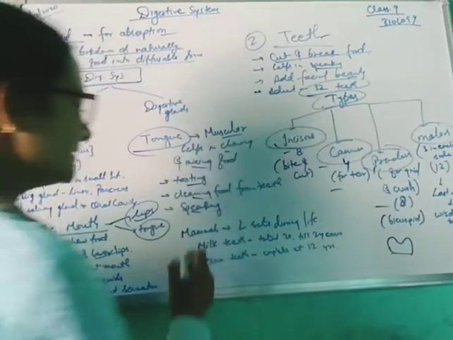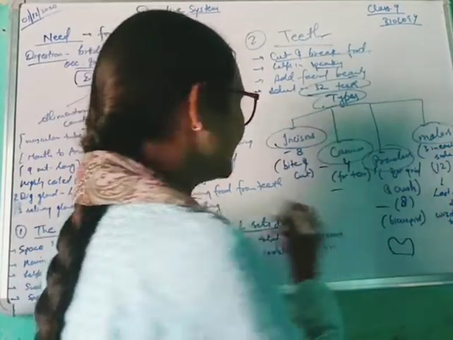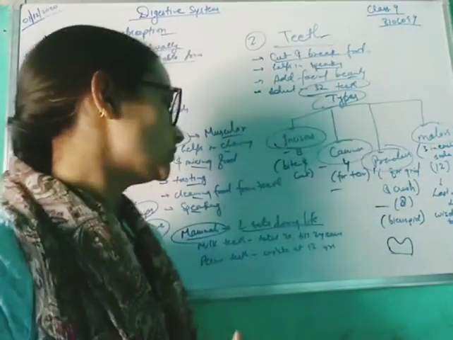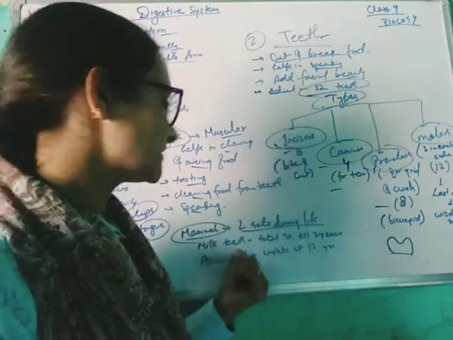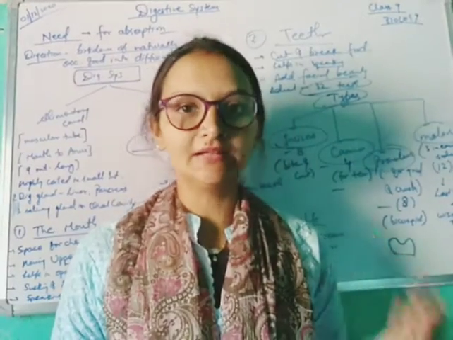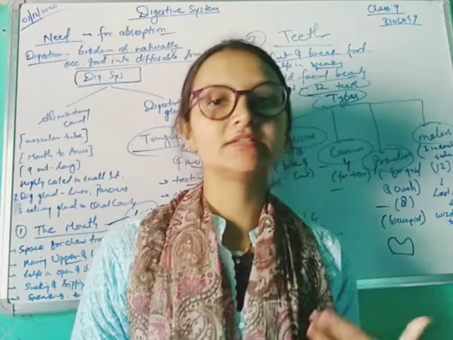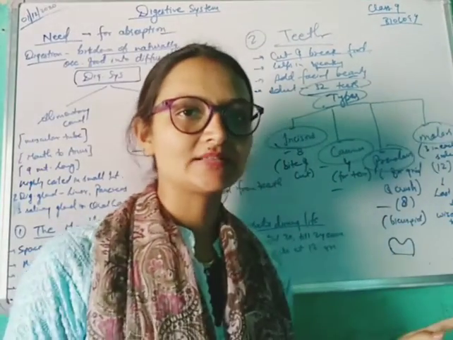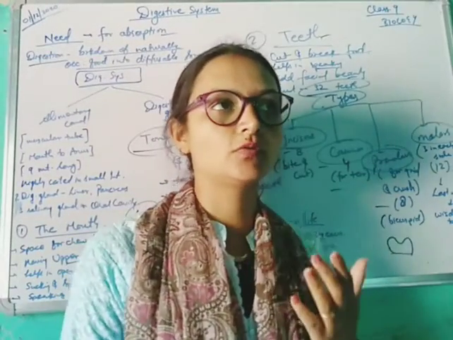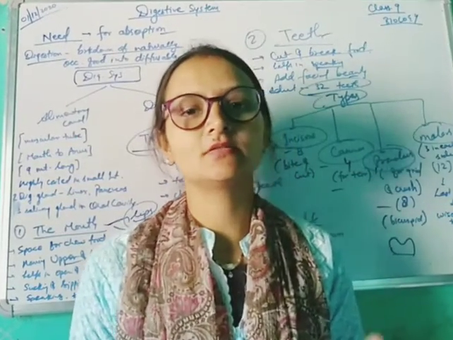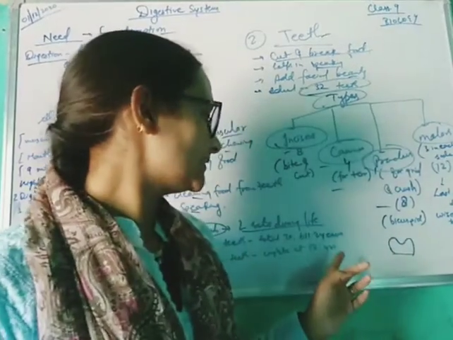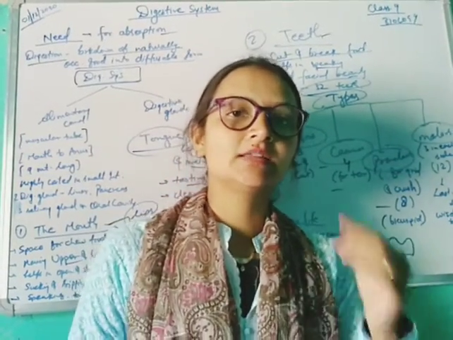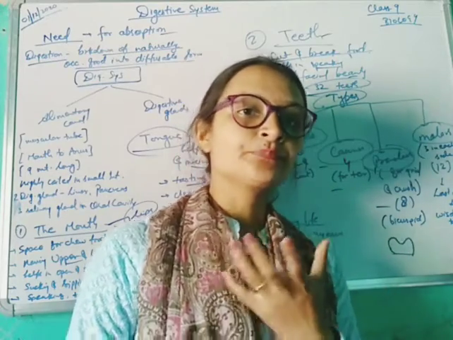In mammals, like in humans also, there are 2 sets of teeth in entire life. The first set is called milk teeth, or temporary teeth, or deciduous teeth. These teeth are total 20 in number. They come from 6-7 months of a small baby till 2 years. When he or she gets 2 years old, the milk teeth completely come in the mouth.